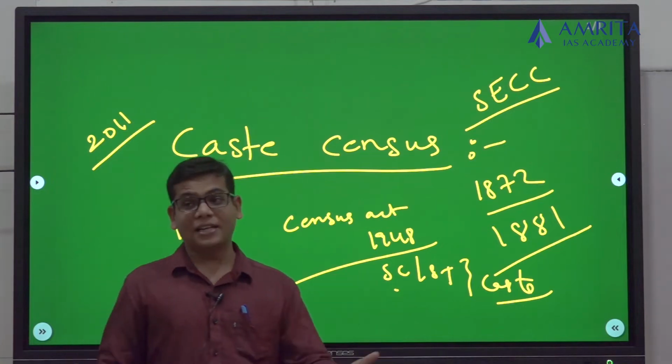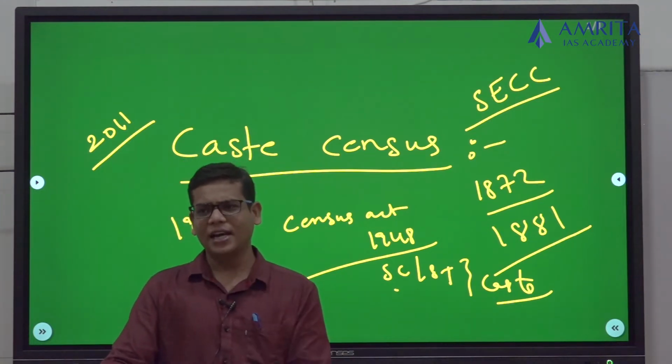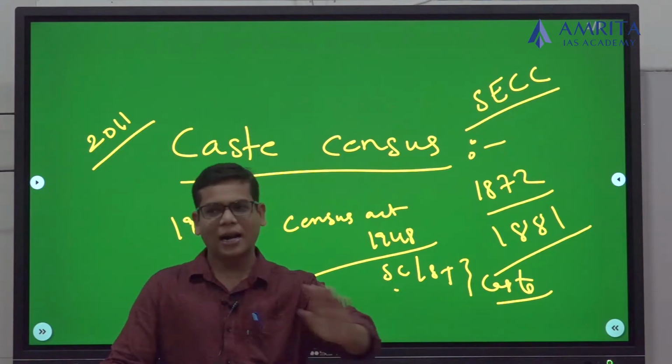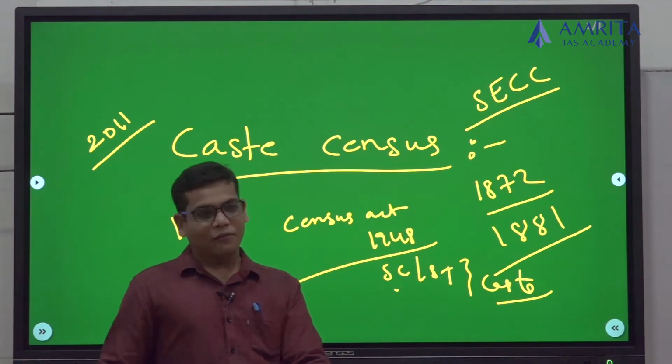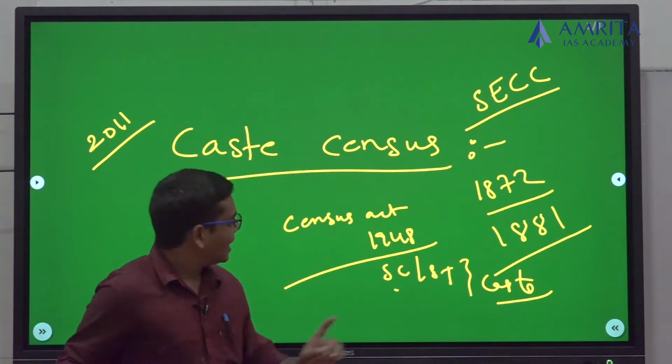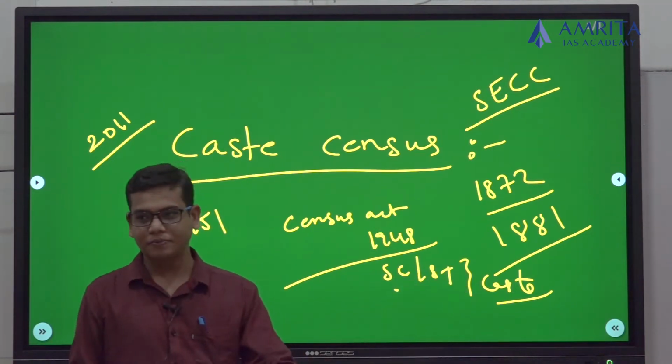But what about others? There is no column at all. If you are general or if you are OBC, there is no column at all in that census table. So we are calculating the caste in India under the 1948 Act, but only for the SCs and STs.